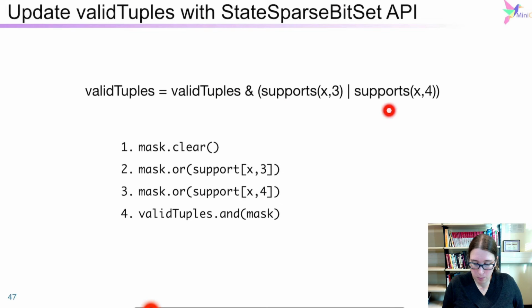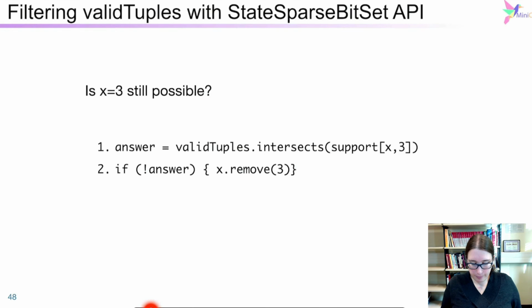And then the mask contains now the value of this, and then we do the AND operation between the mask and valid tuples to update the value of valid tuples. For the filtering, is this value still possible? We use the intersect operation between the valid tuples and the corresponding support, and if this answer is false, because we do the negation, so not false is true, we remove the element. So we try to find an empty intersection.